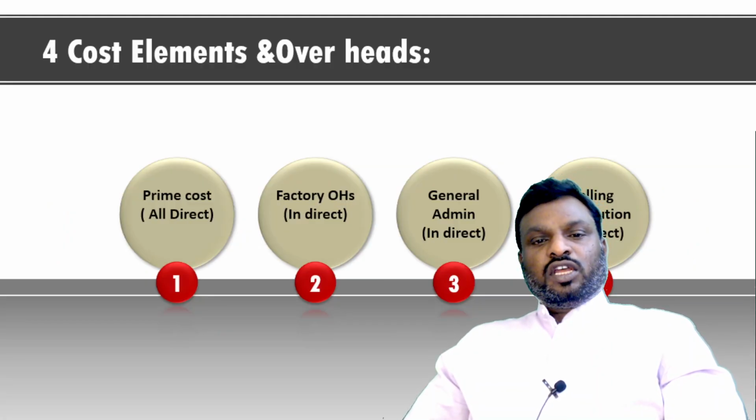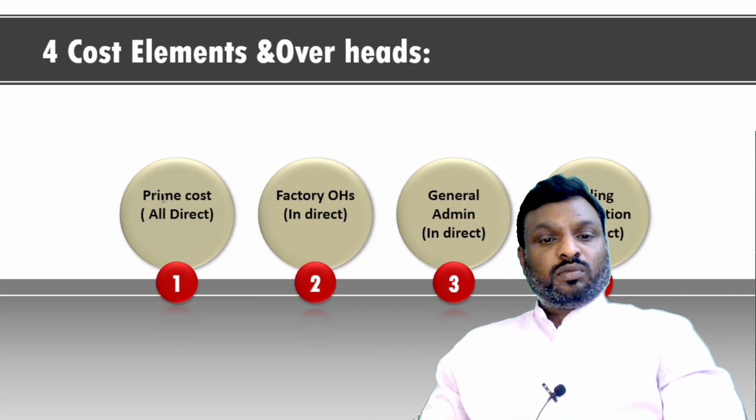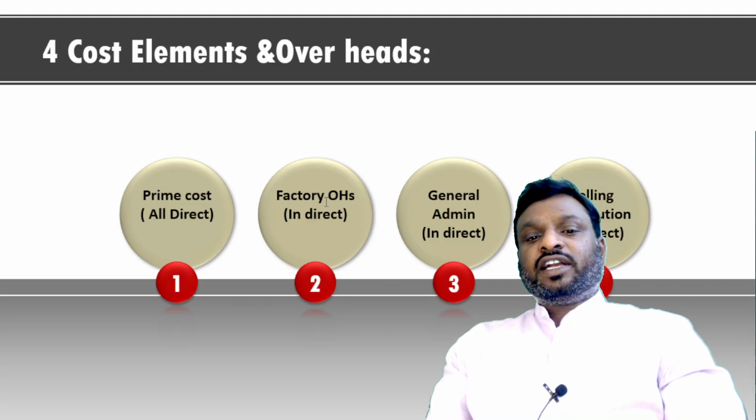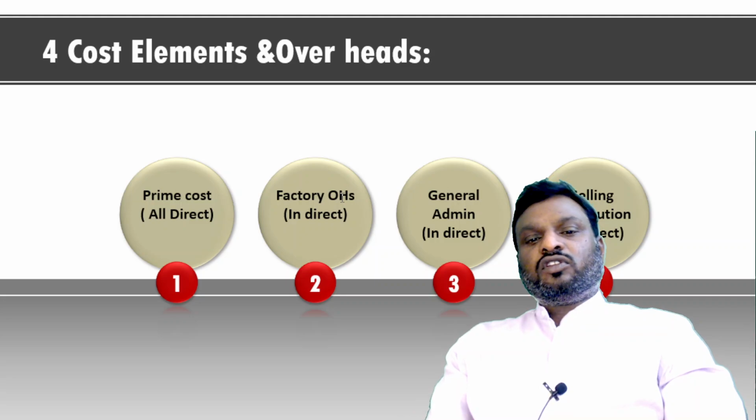And number 4, from the overheads point of view, all direct expenses will form a part of prime cost, and all indirect expenses will be segregated into factory overheads, general administration overheads, and selling and distribution overheads. As I told you, all direct material, direct labor and direct expenses which are directly attributable to produce a particular product or service are called direct cost, that is, prime cost. And those expenses incurred at a factory level, which provide ancillary support to this manufacturing process and support the primary cost, are called factory overheads.